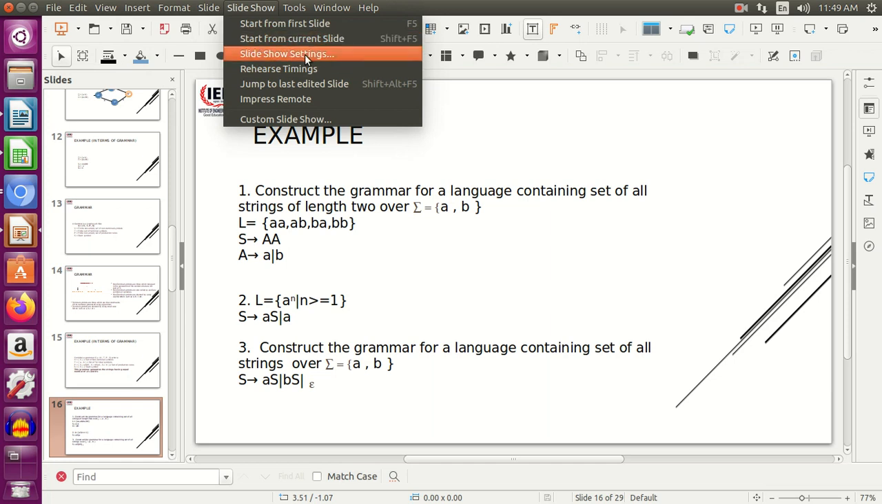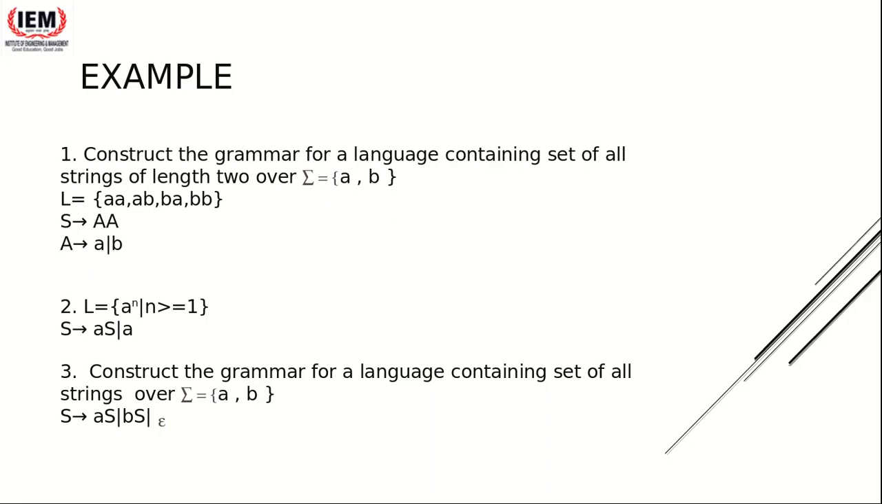Okay. So see, look at the second example. My language, I have not written in words. My language should look something like this: A to the power n. That means if I try to express it in words, my language consists of any number of A's, and here n is greater than or equal to 1. Meaning A to the power 0 will not be there, there will always be at least one A.